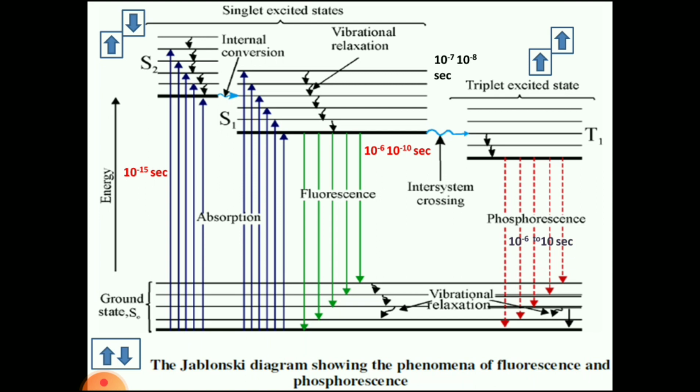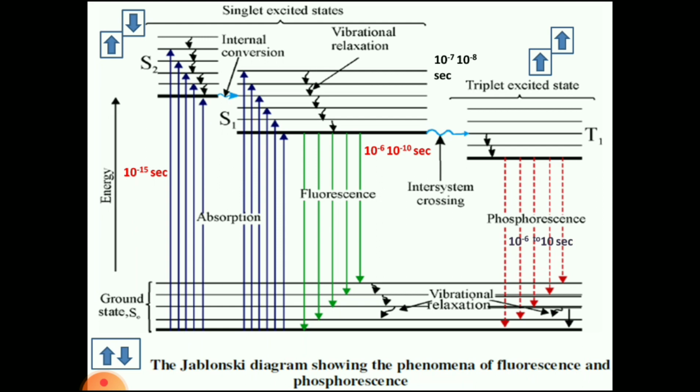This phenomenon is called fluorescence. The time taken is 10 to the power of minus 6 to 10 to the power of minus 10 seconds. And some compounds, some molecules, will cross from the singlet excited state to the triplet state in the presence of oxygen. That is called intersystem crossing.